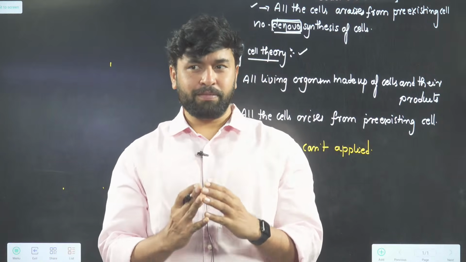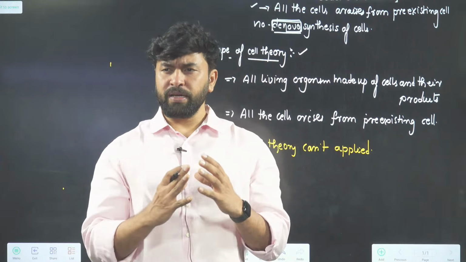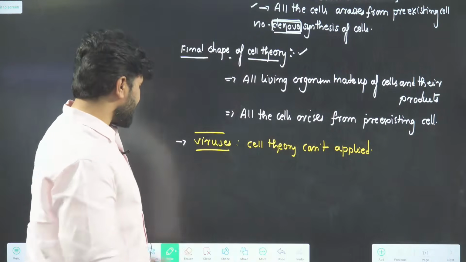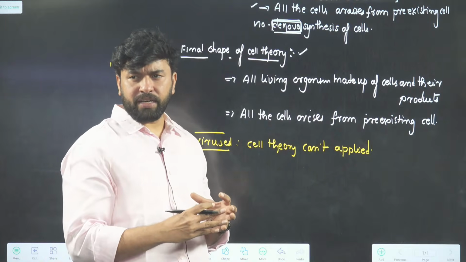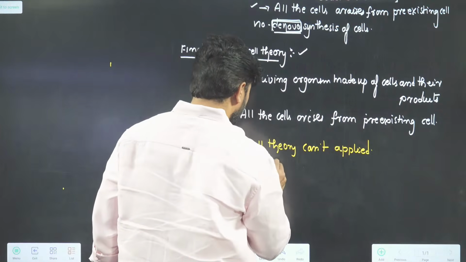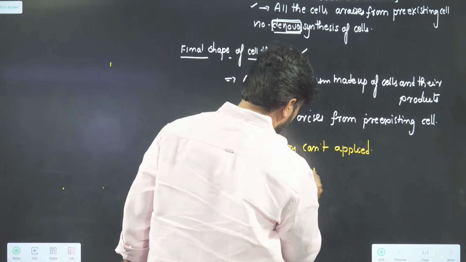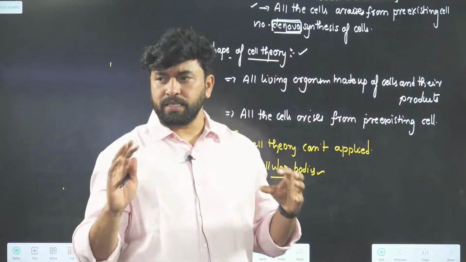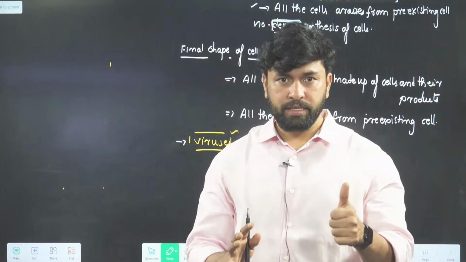What is the meaning of that? Observe the word. Cells will have some fundamental features. Those features we cannot see in viruses. That's why viruses, since they do not have any kind of cellular construction, are majorly acellular in nature, acellular bodies. That's why you cannot apply cell theory to viruses. Apart from viruses, every living organism can show cell theory. Got it?